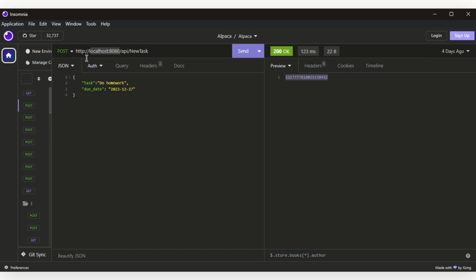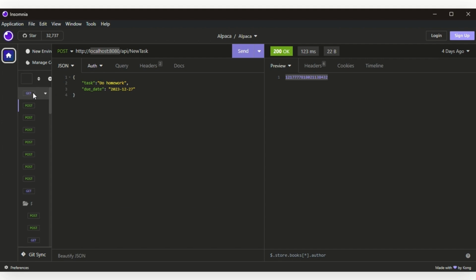If you don't understand this interface, do not worry about that for now. Just know that we will be sending a request, which is an important word. So let's remember request. We will send a request with this data, task and due date, to this URL, and we want to see the ID that was created.